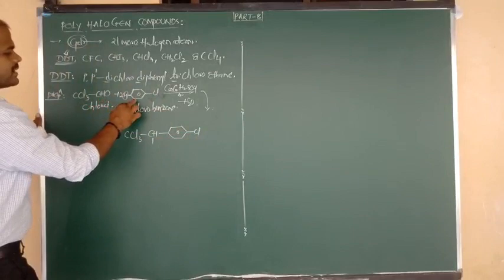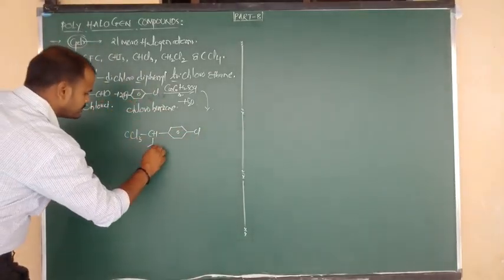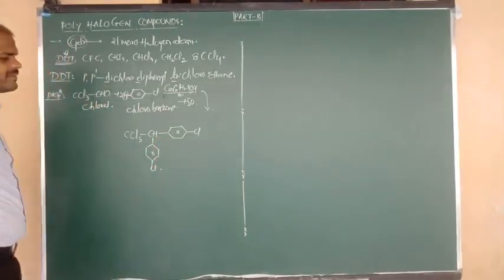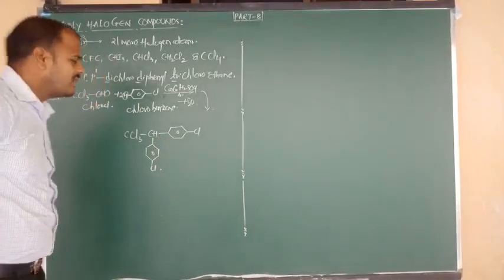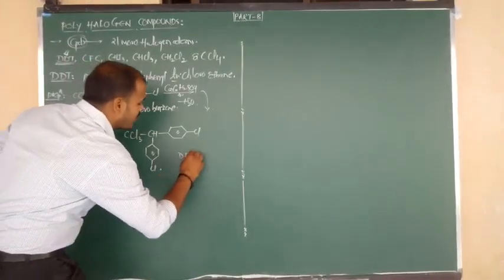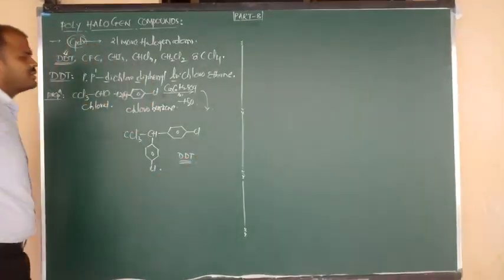Again same thing. C is connected to the para place of benzene, opposite to Cl. Okay? Right? So let us see the IUPAC name. This is the abbreviation of what? DDT. Look at the abbreviation once.